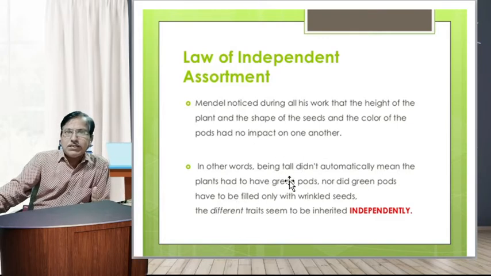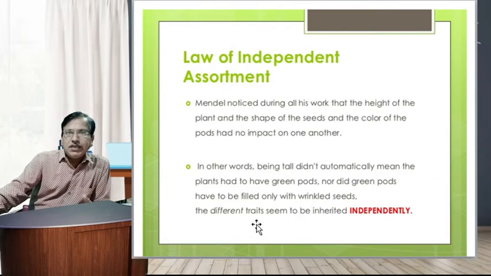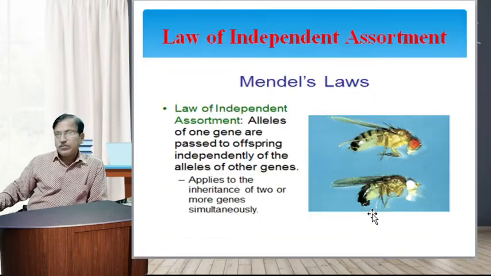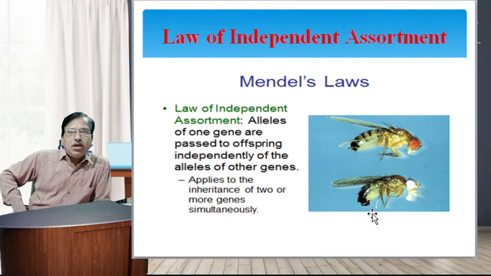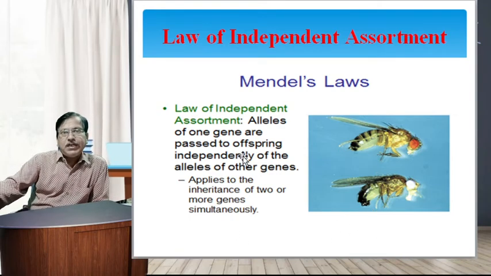In other words, being tall didn't automatically mean the plants had to have green pods, nor did green pods have to be filled only with wrinkled seeds. The different traits seem to be inherited independently. Alleles of one gene are passed to offspring independently of the alleles of other genes.